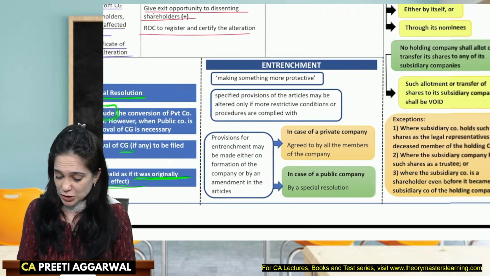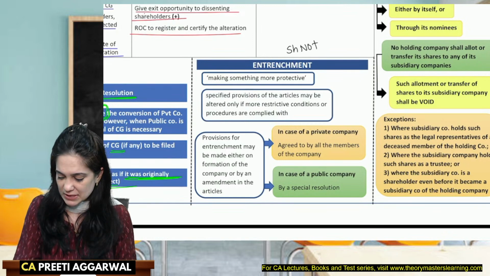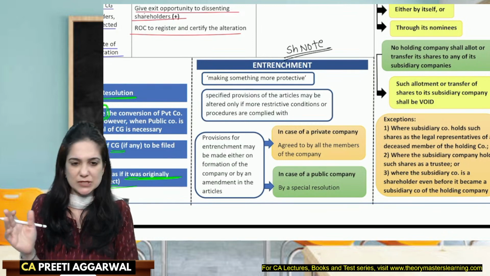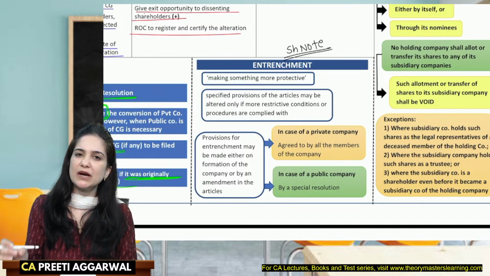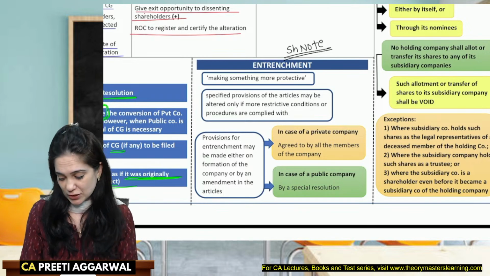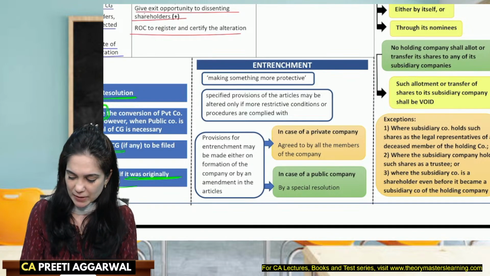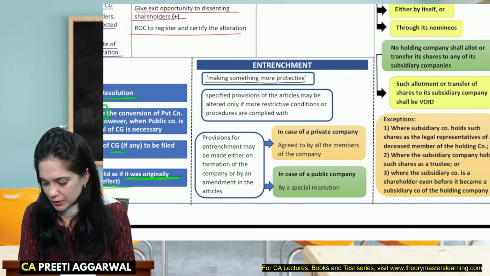Okay. Entrenchment, please mark this as important for short note. And the example which I'm going to discuss with you, if a question is asked, it will 99% be that same example. Okay. Now, what is the meaning of entrenchment? Entrenchment means to make it more protective. Okay. To make something more protective.